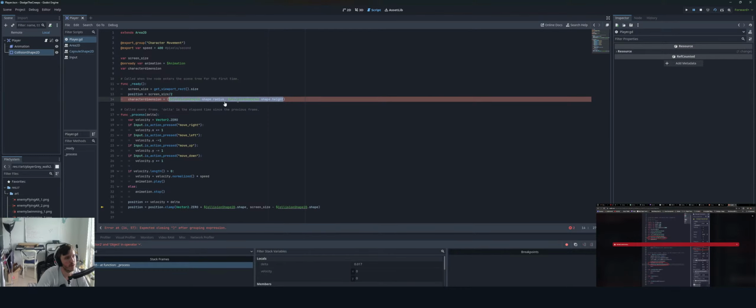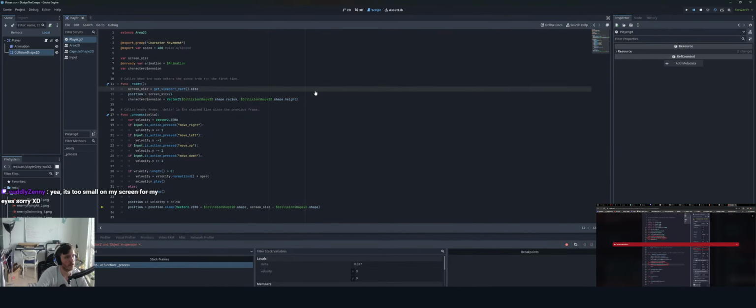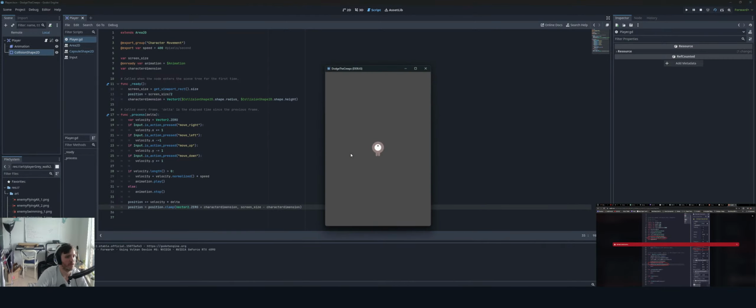What's wrong here? Is that not how you define it? Or do I have to say vector 2 like this? Okay, so you have to define vector 2 like that. So now I should be able to say plus character dimension, screen size, minus character dimension. Let's see if this even compiles. Okay. It's kind of right.